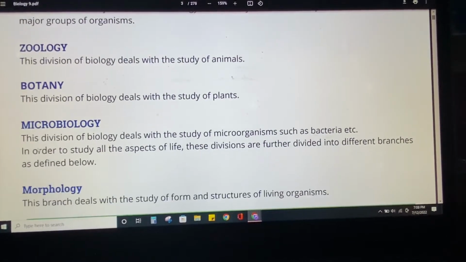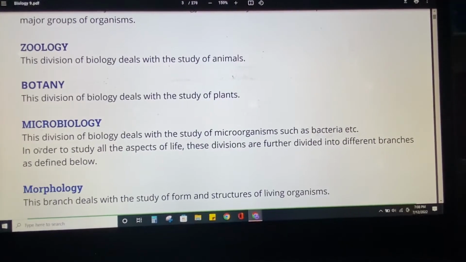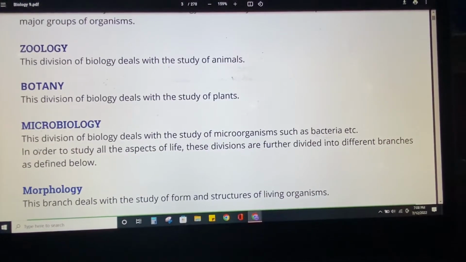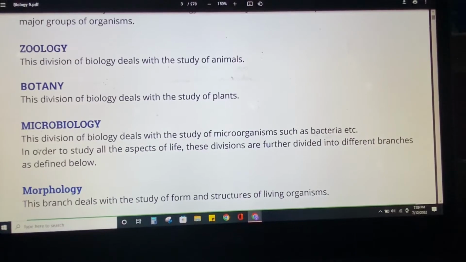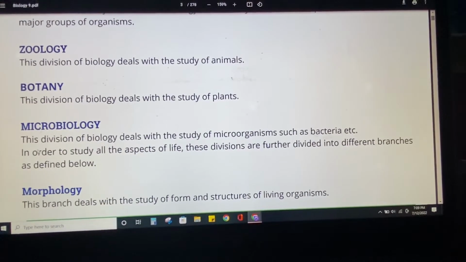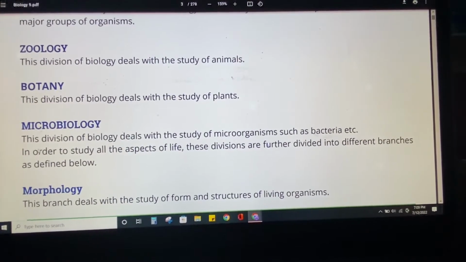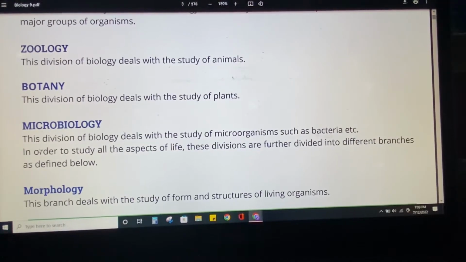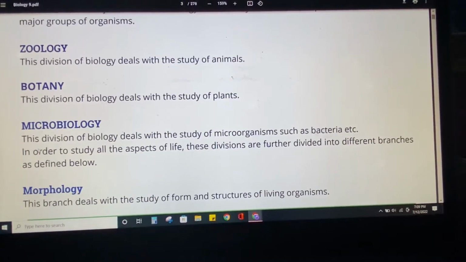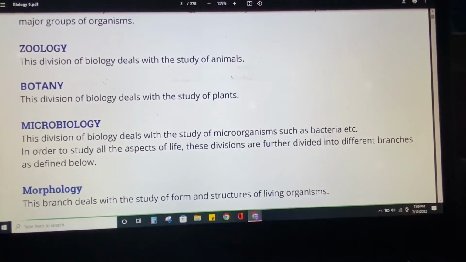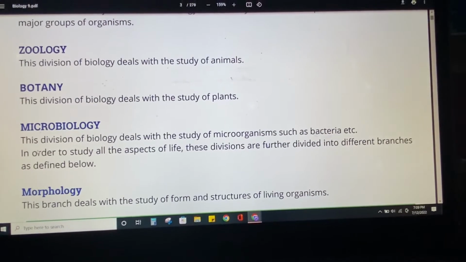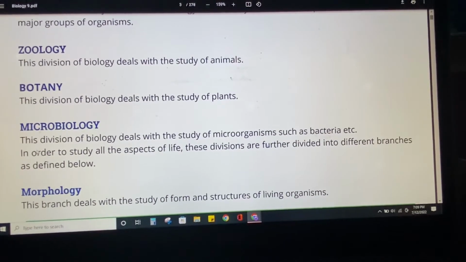Botany is the study of plants. The division of biology that deals with the study of plants is called botany. Microbiology: micro means small, and biology means the thought and reasoning of life. So microbiology is the study of small organisms called microorganisms, such as bacteria, viruses, etc. In order to study all aspects of life, these divisions are further categorized or subdivided into other branches.